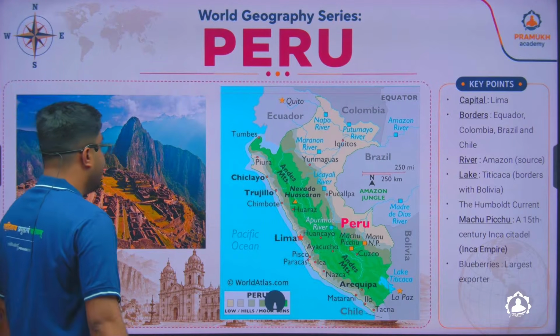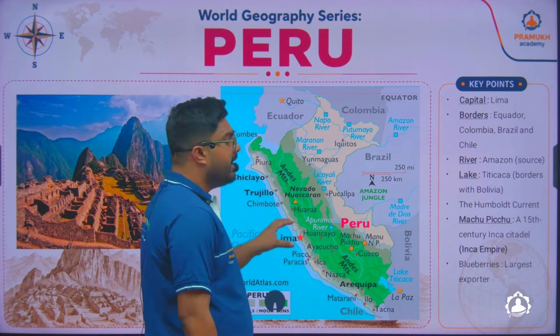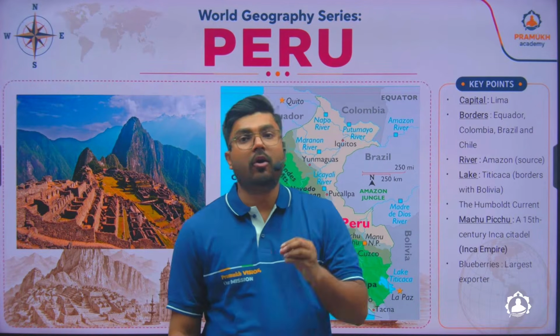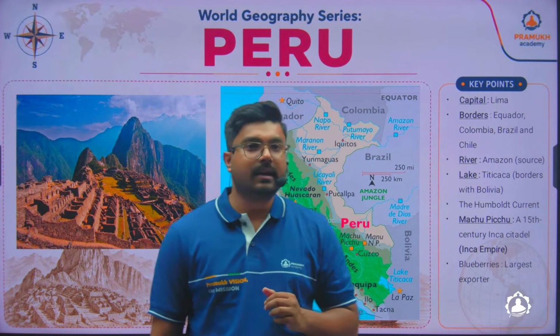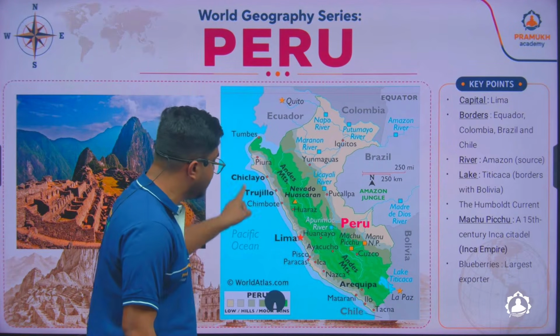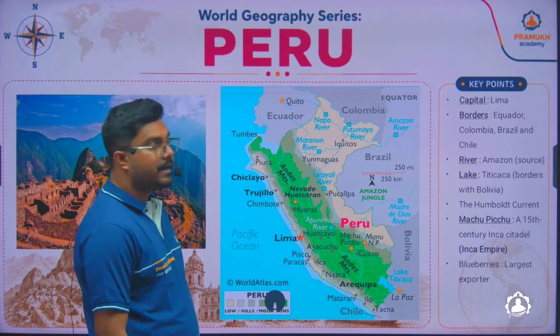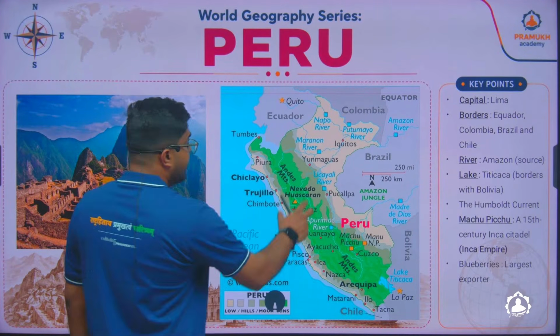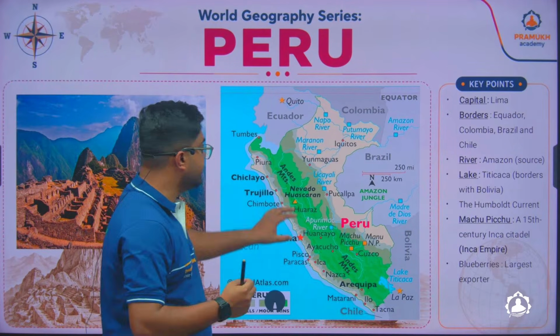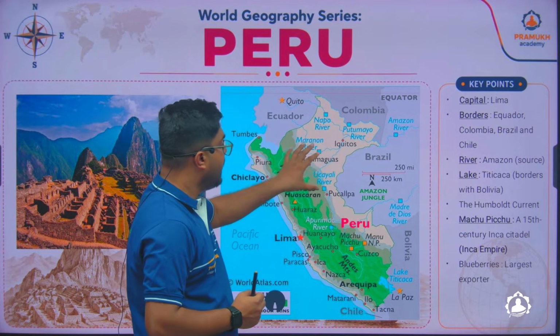The capital is Lima. In Peru, you'll find a current called the Humboldt current. Von Humboldt discovered this current while he was exploring in Peru, and thus he named it the von Humboldt current. Apart from this, it is Peru from where the Amazon first starts. I mean, you can say it is the source of the river Amazon.